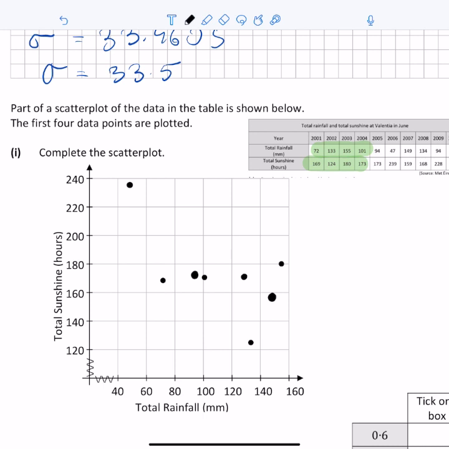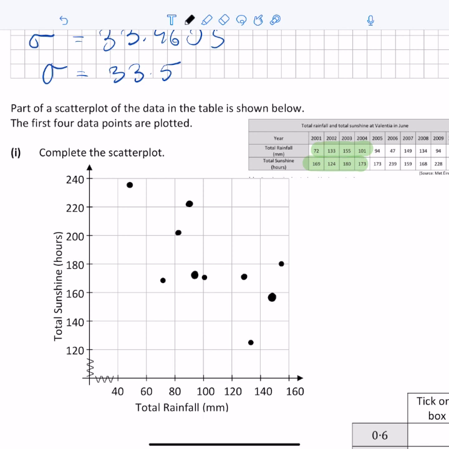Then 94, 228 is going to be about here. And last but not least, we have 84 and 205, about here, let's say.